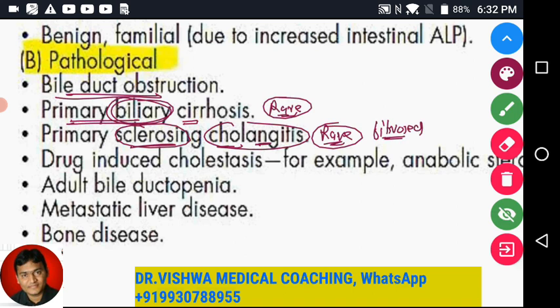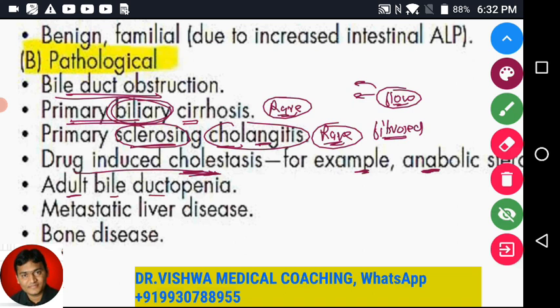तो अगर वो फाइब्रोज हो रहा है तो फ्लो ऑफ द बाइल कम हो जाएगा, फ्लो ऑफ द बाइल कम हो जाएगा तो अल्कलाइन फॉस्फेटेस बढ़ जाएगा. We can also have drug-induced cholestasis. For example, anabolic steroids can give rise to drug-induced cholestasis. Anabolic steroids medically need to be given in some of the rare conditions. People do take it for building muscle mass and all those things. That can give rise to cholestasis.